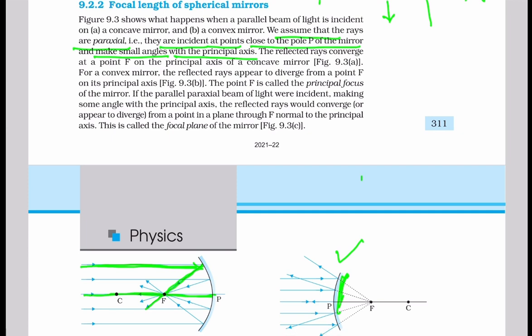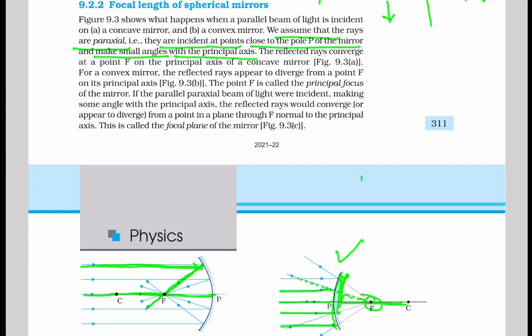But in the case of convex mirror, these parallel rays after reflection from this convex mirror get reflected, and they appear to be coming out from the point F. If we are drawing these rays back side, that means if we are extending these reflected rays backwards, they will appear to diverge from the point F on the principal axis, and this is also called the focal point, the principal focus of the mirror.